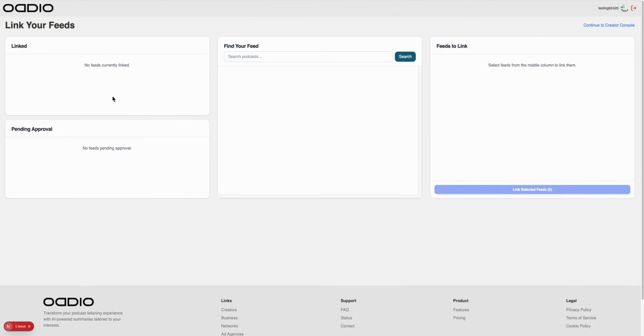Okay, it looks like a little bug there, logging out of the last guy. I need to fix that so it also cleans the state in my components for the creator. So this is a new creator. He hasn't linked any accounts or any feeds. So let's link a feed. Let's just say, I don't know, Pod Save America.